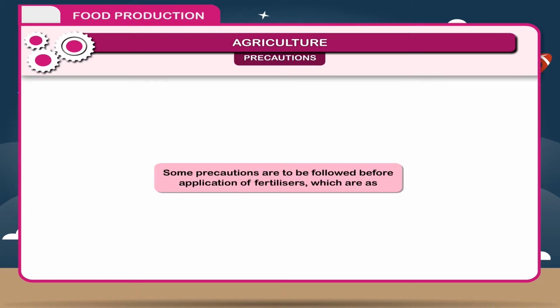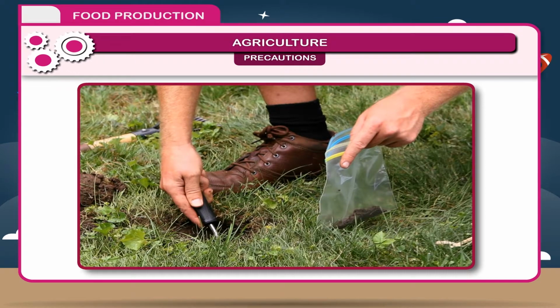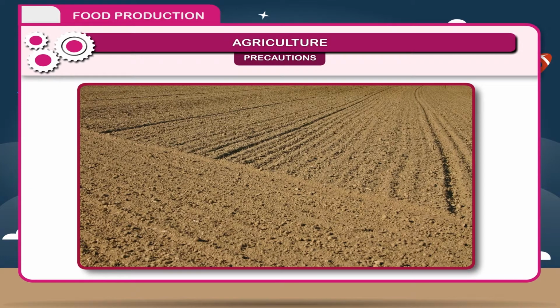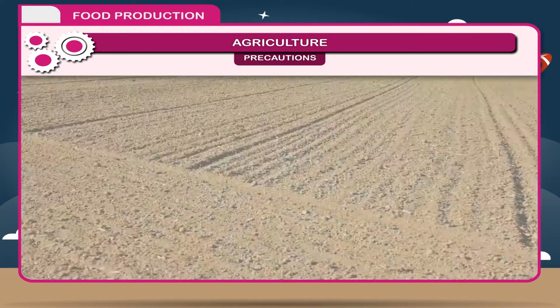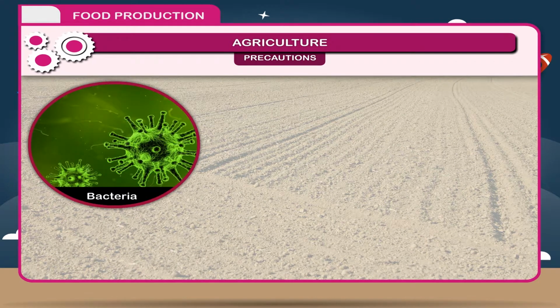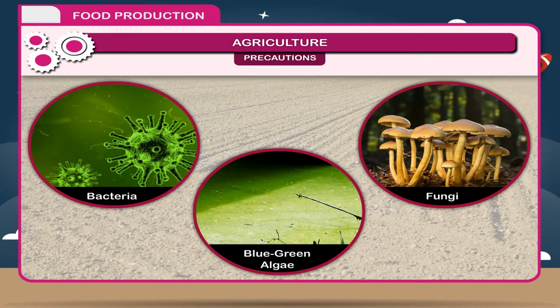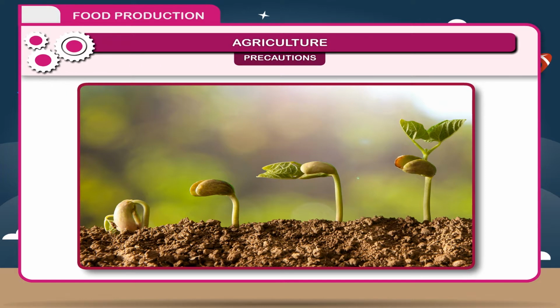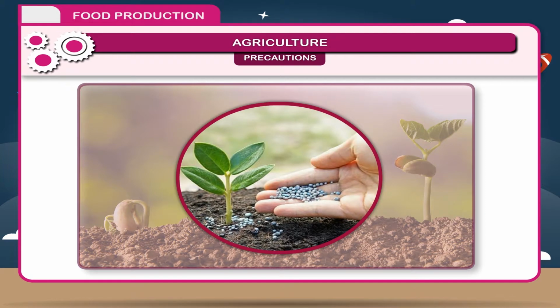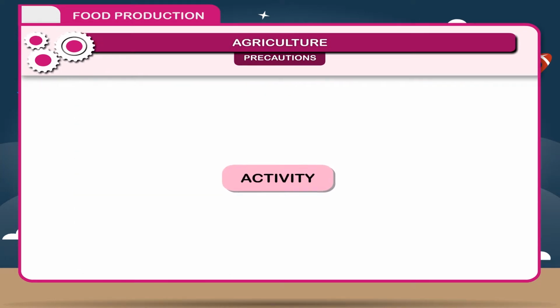Precautions. Some precautions are to be followed before application of fertilizers, which are as: 1. Soil tests should be made before application of fertilizers. 2. Fertilizers should not be used in dry soil. Biofertilizers. These are organisms like bacteria, blue-green algae or fungi, which enrich the soil in nutrients. These biofertilizers are used as an alternative to overcome the harmful effects of these chemical fertilizers.